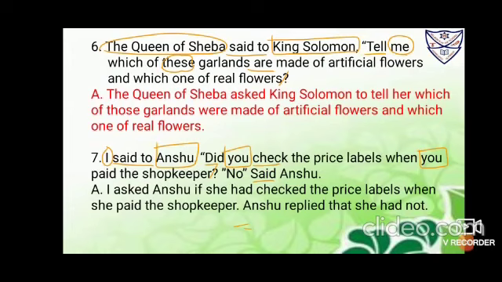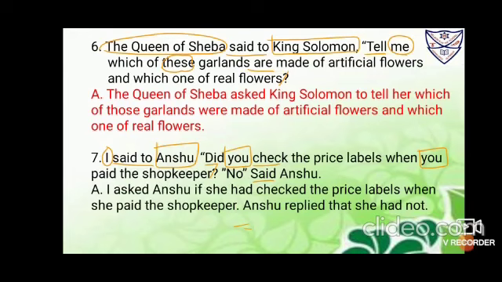It's just ordering. The queen is ordering King Solomon. So you have to put imperative statement over here. You have to consider it imperative because it begins with the verb. Next is are. So tell changes to tell. Are made will change to were made.